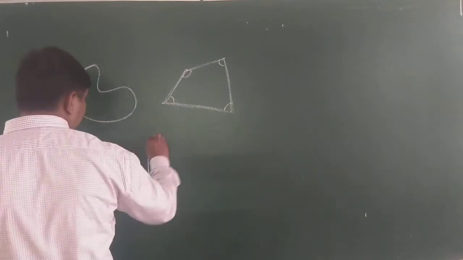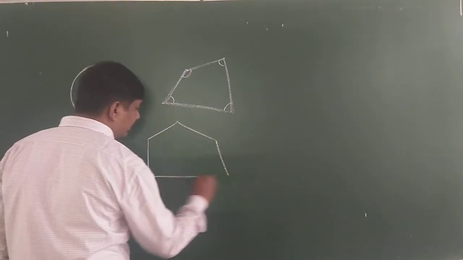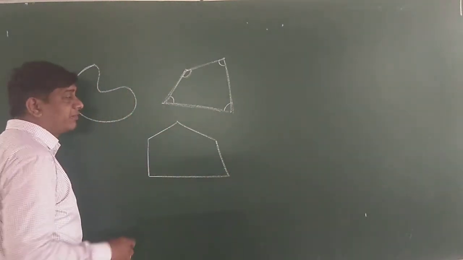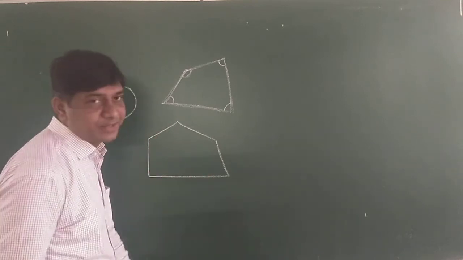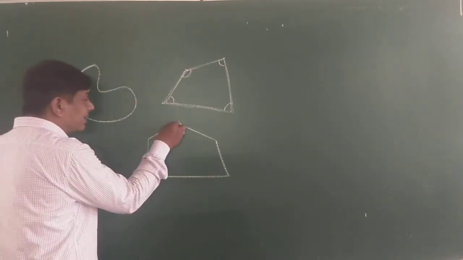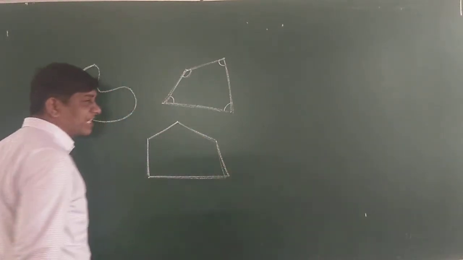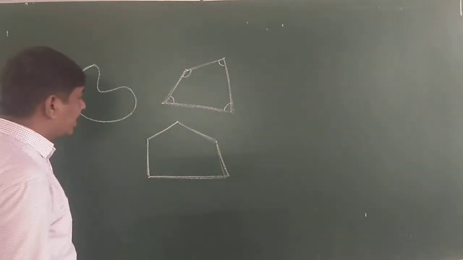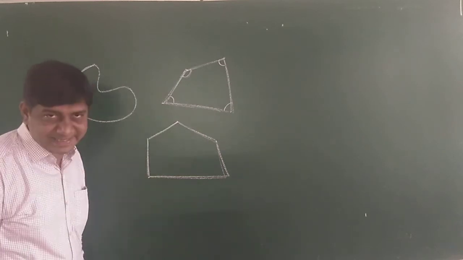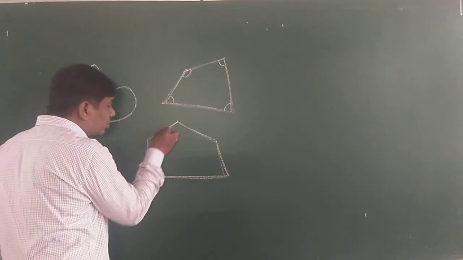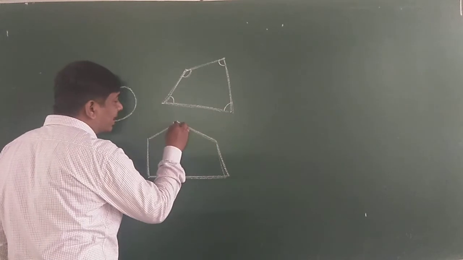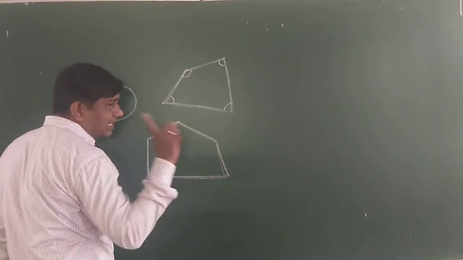Now, this is also a simple closed figure made with line segments. And how many line segments are used? 1, 2, 3, 4, 5. It is a polygon with 5 line segments. That means there are 5 sides. Every two line segments meet at one point, that is called a vertex.